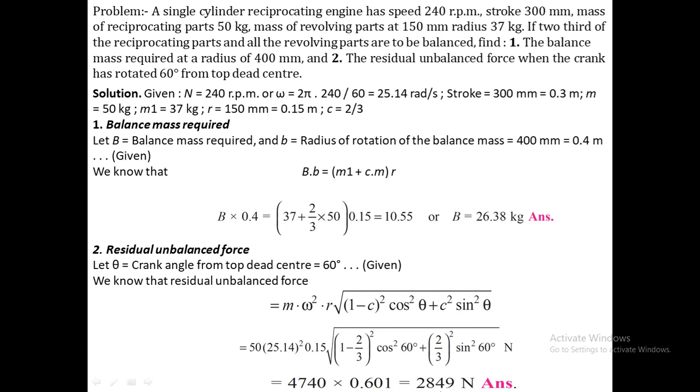So this is about the problem on the balancing of reciprocating masses, in which we are able to find the magnitude of the balancing mass to do the partial balancing of the system. For the system given in the problem, we are using the 26.38 kg mass to do the partial balancing of this system. Okay, thank you.